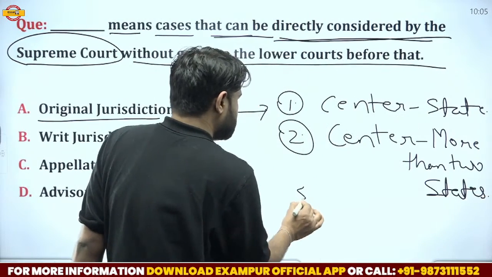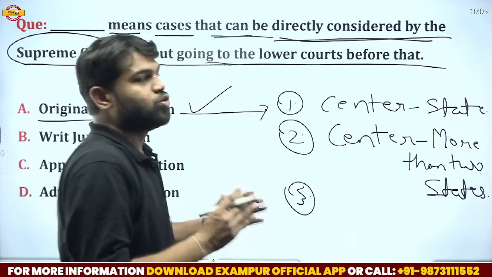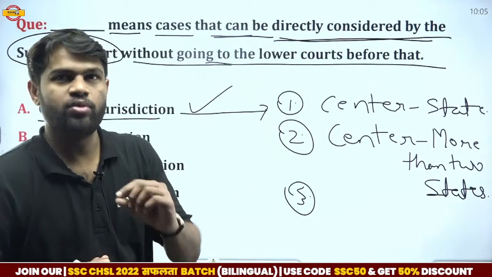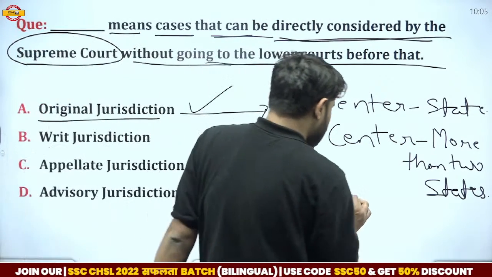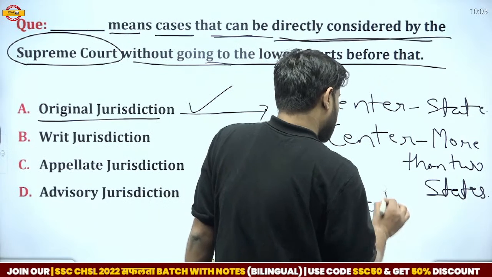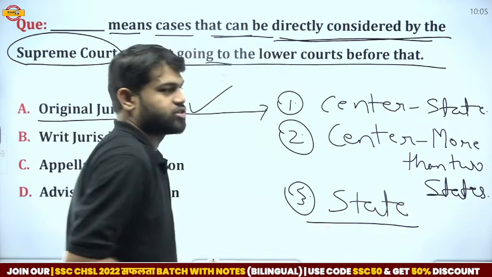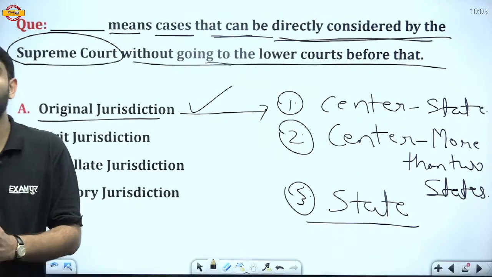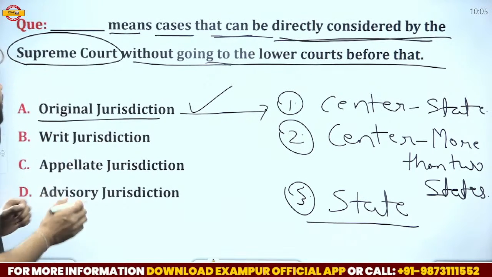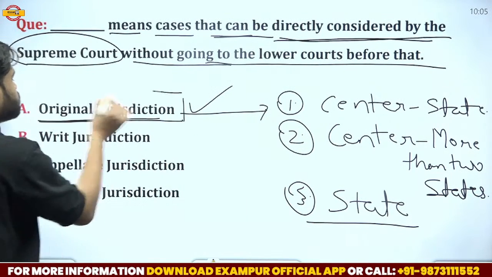And third one is if there is a dispute between two or more states. So basically these types of cases are considered the original jurisdiction of the Supreme Court.